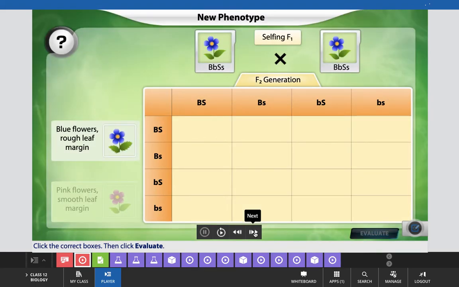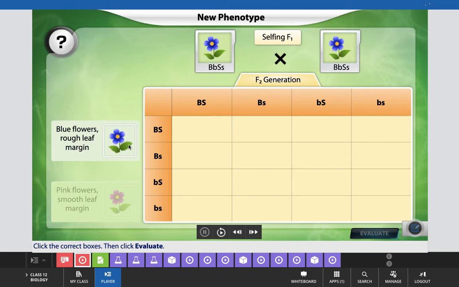Now let's try to solve it. They are asking in which box we can put this type of flower, where this phenotypic character will be seen. As we know, blue color is dominant here and rough margin is recessive here.